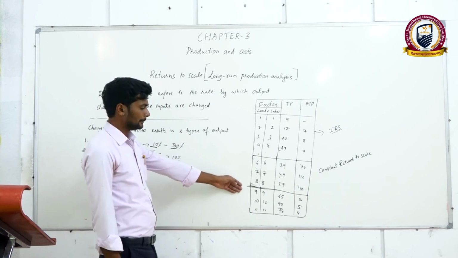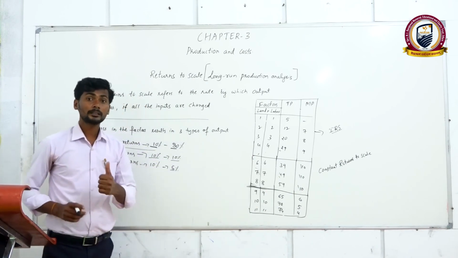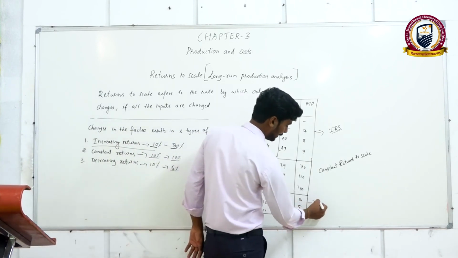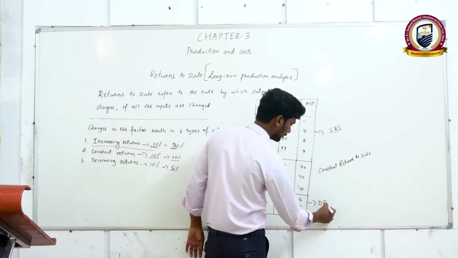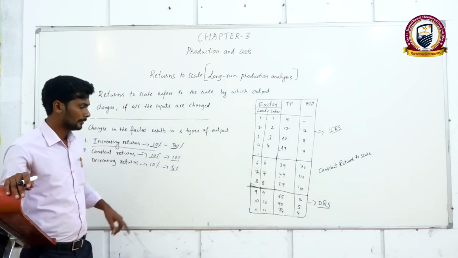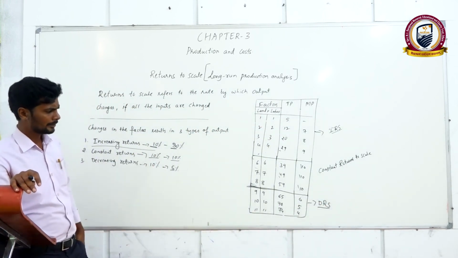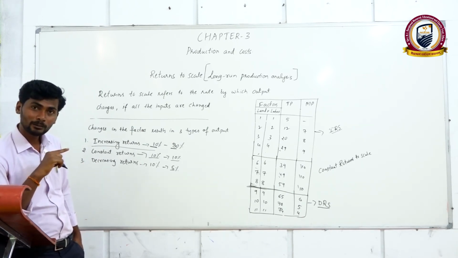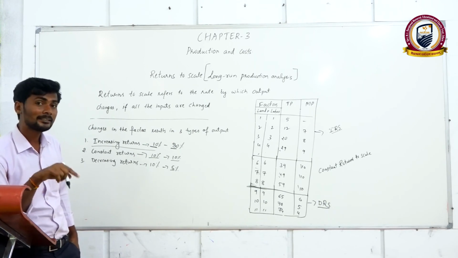And then finally, decreasing returns to scale, DRS. Here you can see marginal product is decreasing. Obviously total production is increasing, but at a decreasing rate.